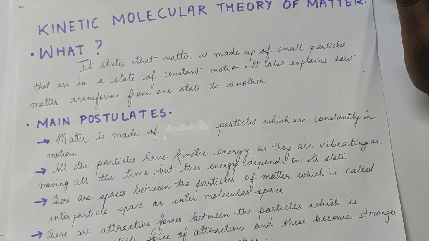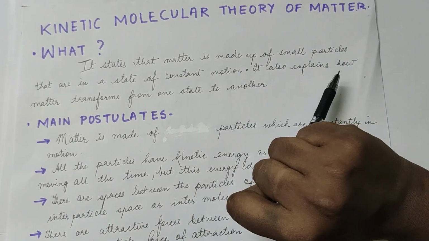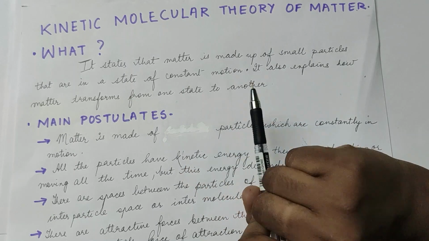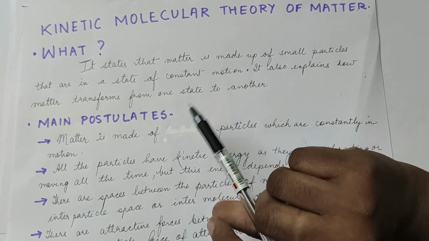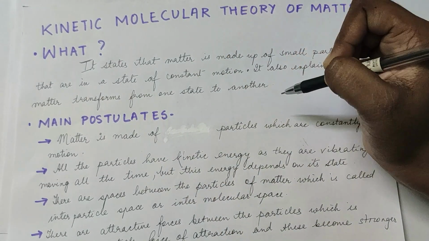What is the kinetic theory of matter? It states that matter is made up of small particles that are in a state of constant motion. It also explains how matter transforms from one state to another.